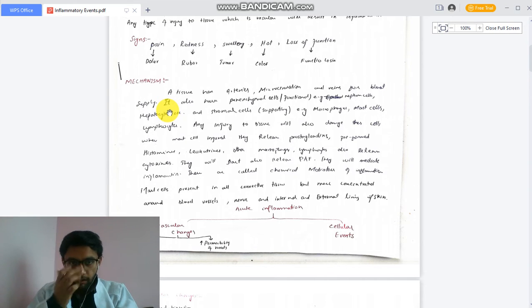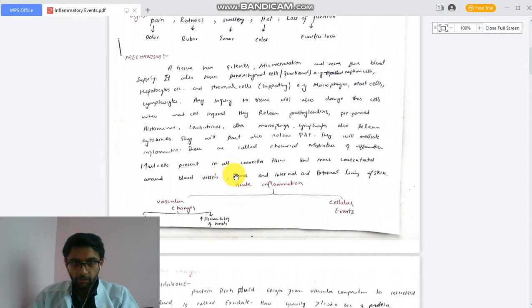Mechanism. A tissue has arteries, microcirculation, and veins for blood supply. It also has parenchymal cells, which are the functional cells like nephrons and hepatocytes, and some stromal cells, which are the supporting cells, for example macrophages, mast cells, and lymphocytes. Any injury to tissue will also damage these cells. When mast cells are injured, they release prostaglandins, preformed histamines, and leukotrienes. Macrophages and lymphocytes release cytokines, and they also release platelet activating factors. They will mediate inflammation. This is called chemical mediators of inflammation.